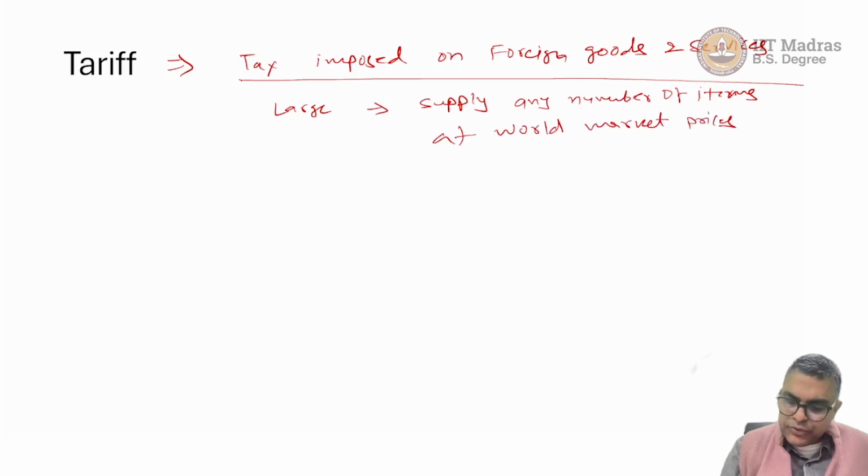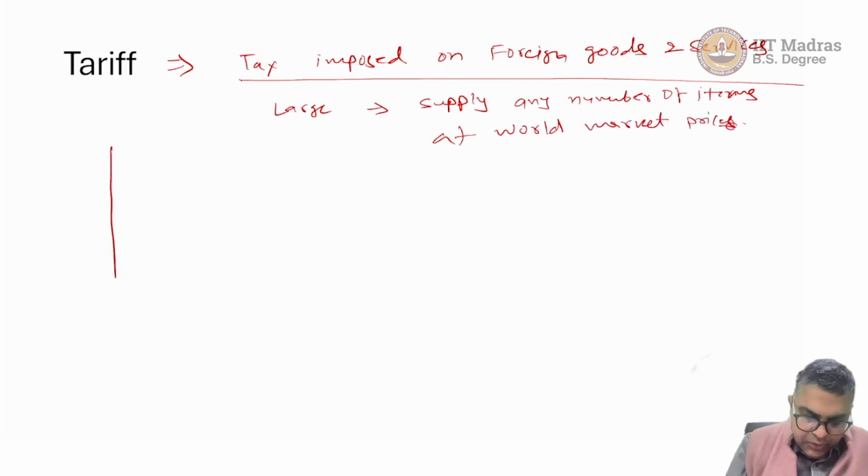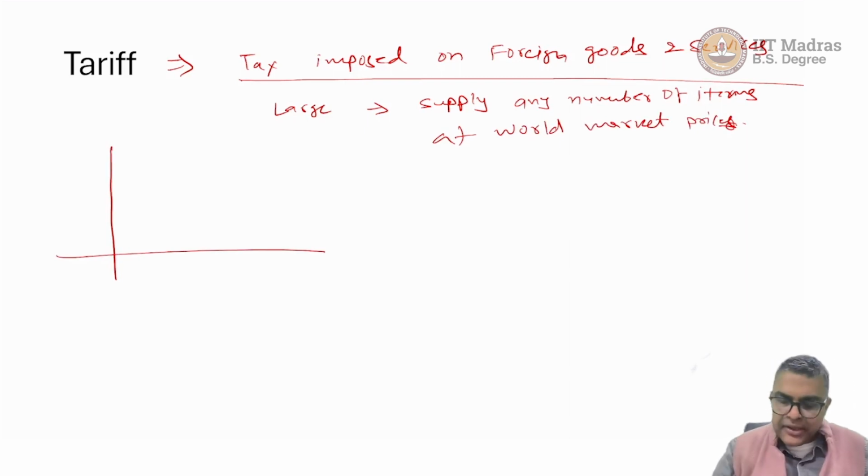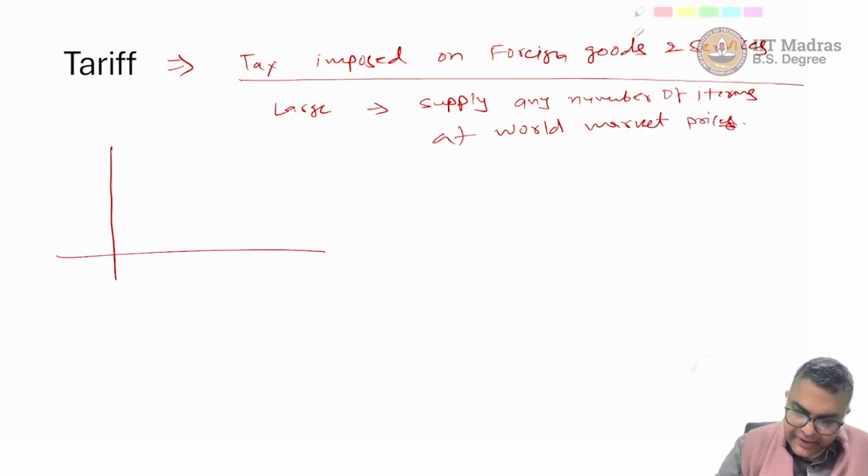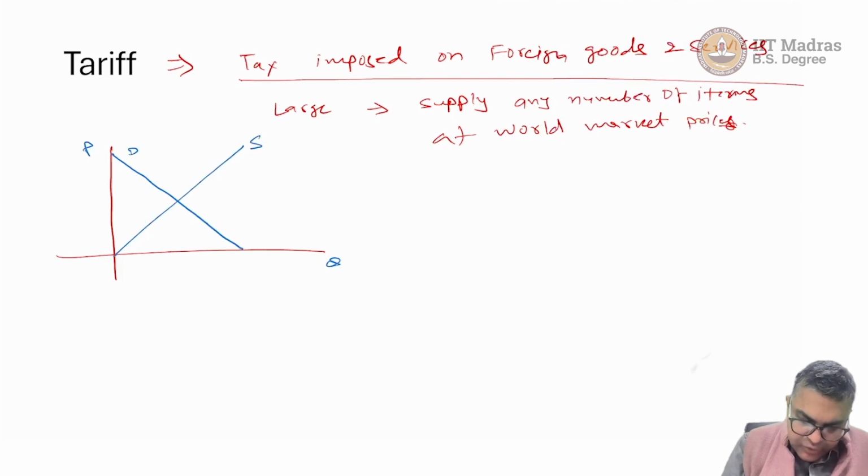If we want to figure out how this looks in our demand and supply framework, we draw our demand curve, which is a downward sloping curve. This is our demand curve, and this is our domestic supply.